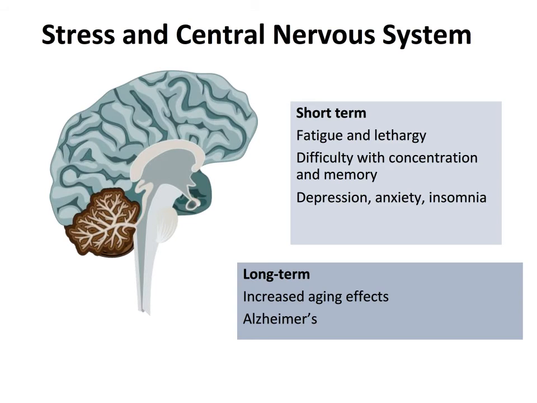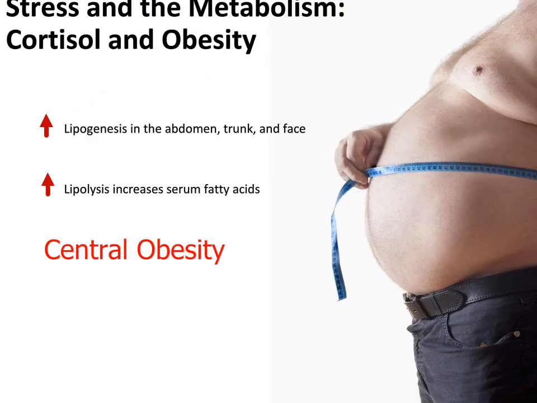Chronic stimulation of the central nervous system by cortisol and catecholamines results in fatigue and lethargy due to protein catabolism. The person may have difficulty with concentration and memory. They may develop depression, anxiety, and insomnia due to decreased activity of serotonin and dopamine transmitters. Long-term activation of the central nervous system by the stress mediators can result in increased aging effects, development of diabetes, and Alzheimer's.